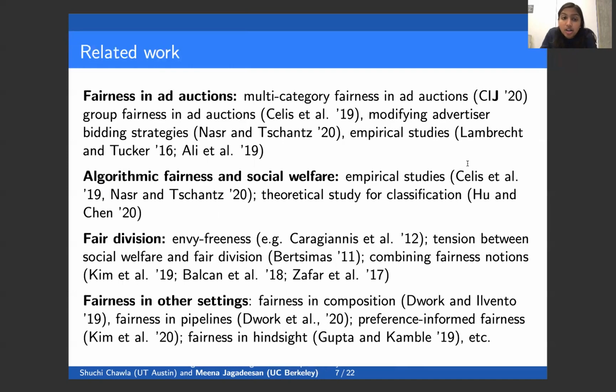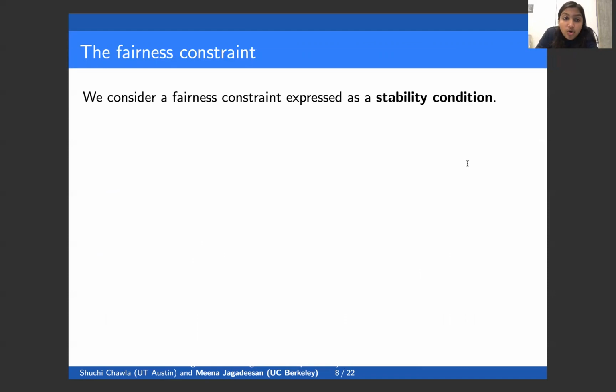Okay, so there's been a lot of related work about fairness in ad auctions, fairness in other settings, and also some work on trade-offs between fairness and social welfare in the context of classification. So let's define the fairness constraint that we study more formally. We consider a fairness constraint expressed as a stability condition.